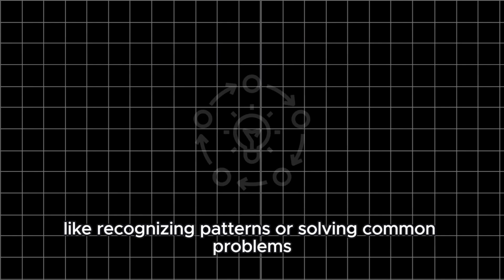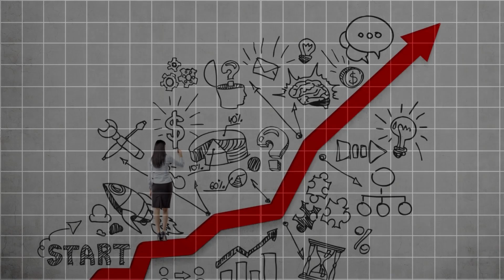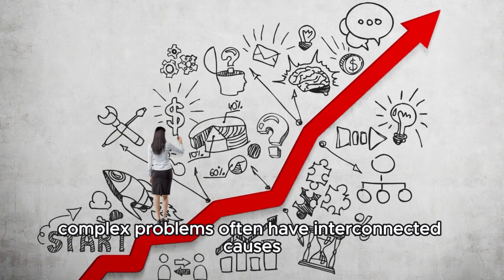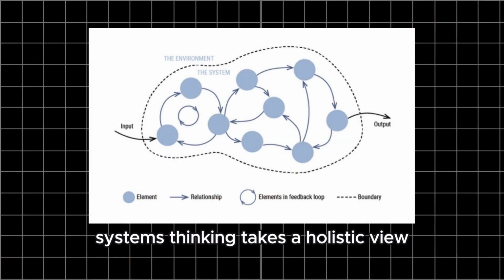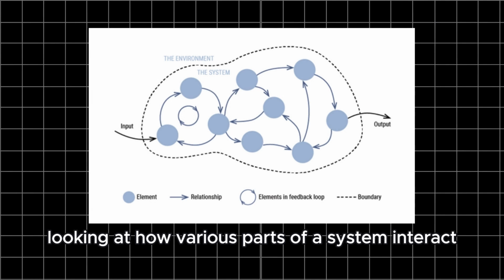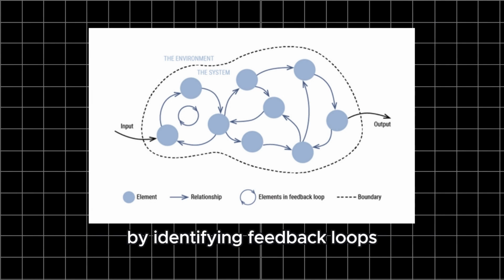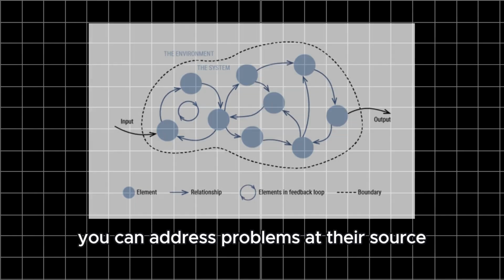common problems. Systems thinking. Complex problems often have interconnected causes. Systems thinking takes a holistic view, looking at how various parts of a system interact. By identifying feedback loops and unintended consequences, you can address problems at their source.